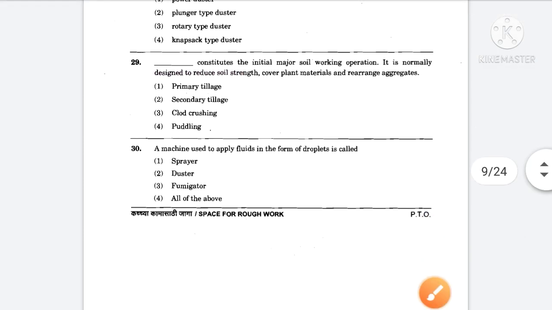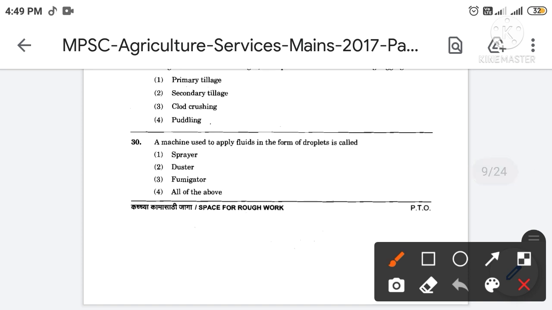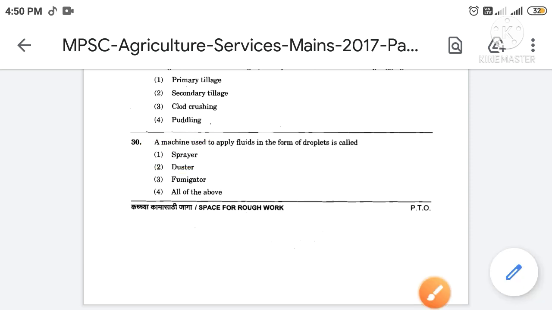Then next, a machine used to apply fluids in the form of droplets is called. The correct answer is option number 1. So the machine used to apply fluids in the form of droplets is called sprayer.